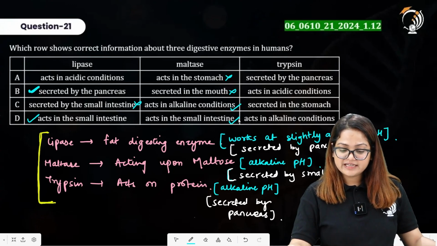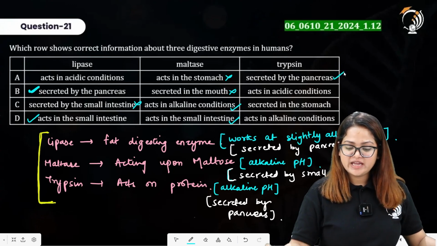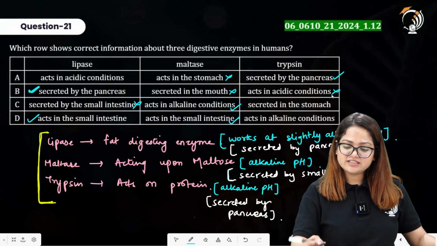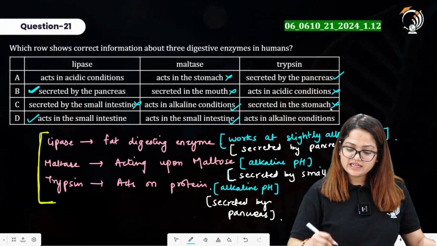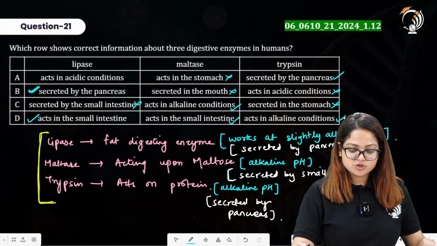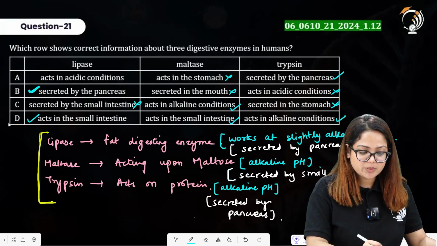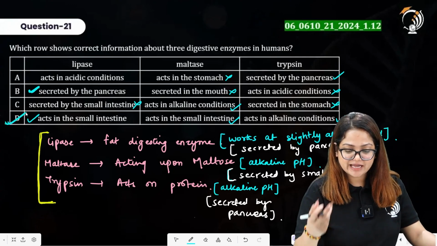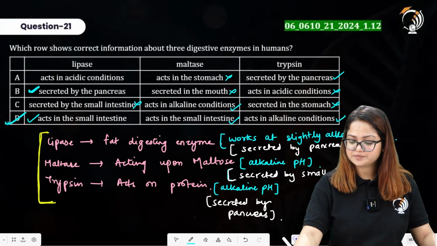Talking about trypsin, it is secreted by pancreas, true. Acts in acidic conditions, incorrect. Secreted in the stomach, incorrect. Acts in alkaline conditions, yes, this is true. So clearly we observe that option D is providing the right features for all of these three enzymes, which are lipase, maltase and trypsin.